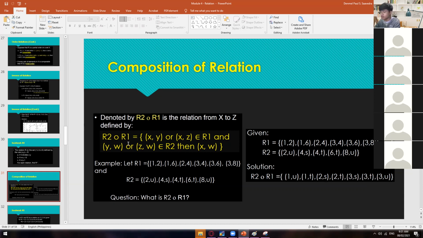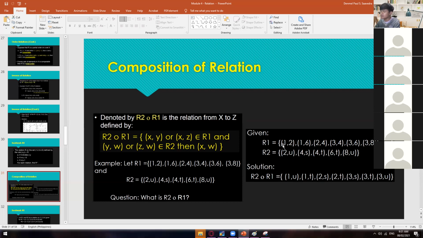So we have R2 ∘ R1, wherein we have (x, y) or (x, z) as your element of R1, and then we have (y, w) or (z, w) as your element of R2, then you should arrive at (x, w). All right, let's have this example. We have R1 and then R2, and the question is, what is R2 ∘ R1? Just simply apply this formula and you will get this answer.